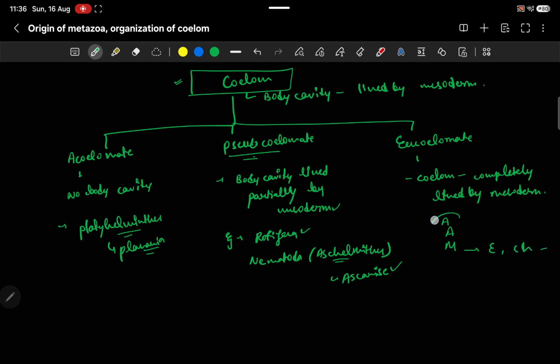So remember it with the trick: annelida, arthropoda, mollusca and all onwards are eucoelomates.